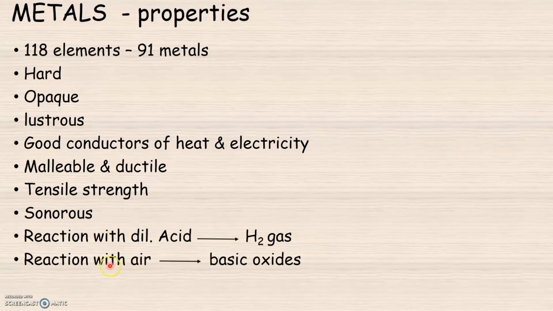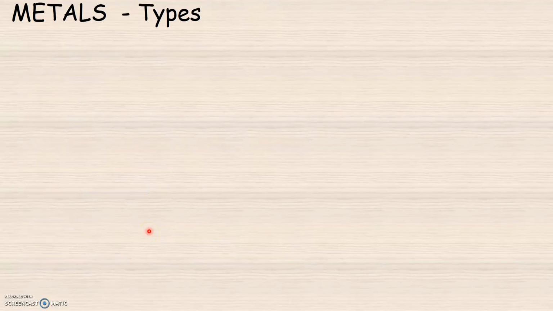When metals react with atmospheric oxygen, the product formed is metallic oxide, and these metallic oxides are called basic oxides. Now, basic oxides are those oxides which, when reacting with water, will give us base. So these are the general properties that we have learned about metals. There are different types of metals.